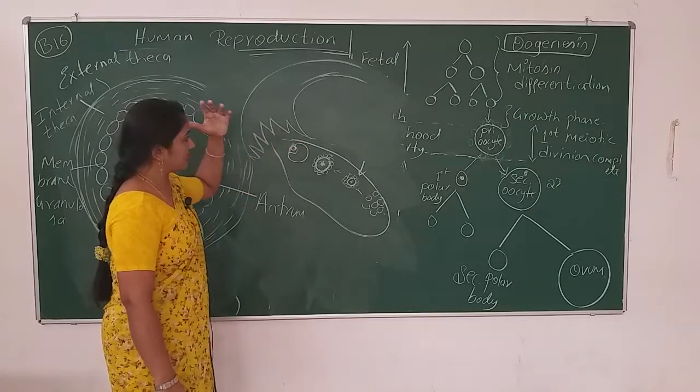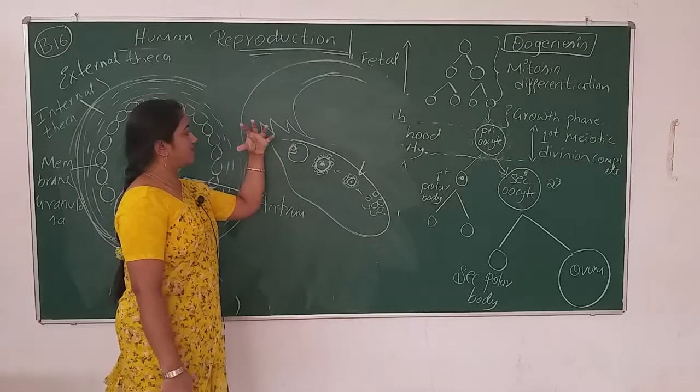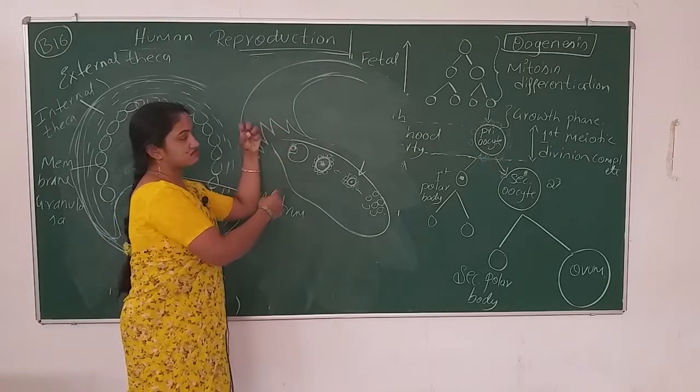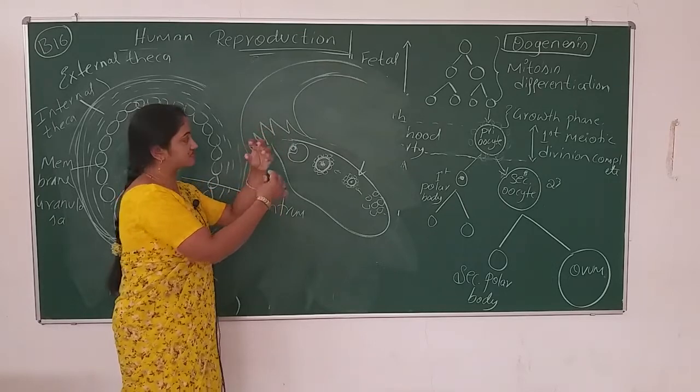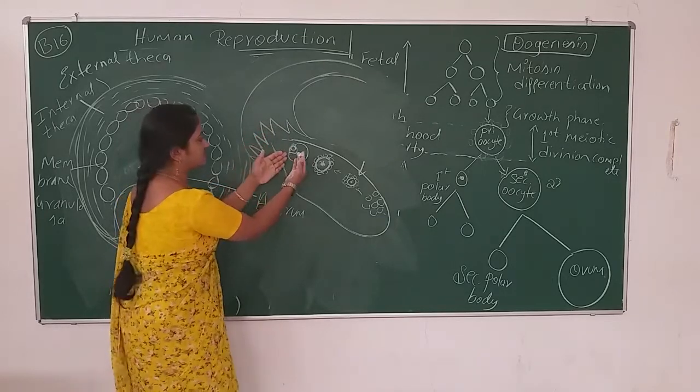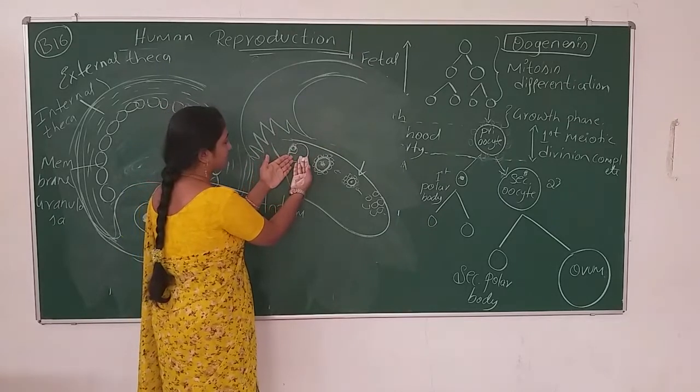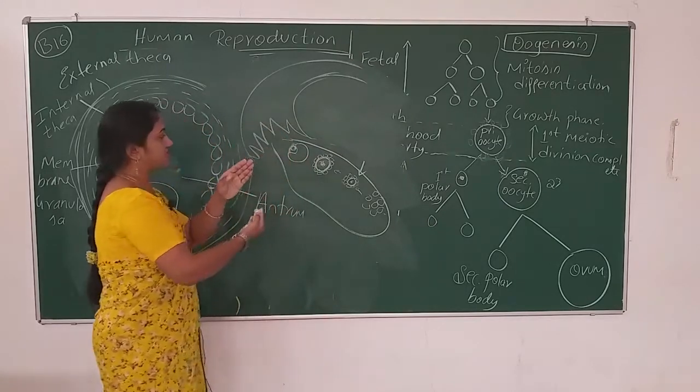The fimbriae suck in the content the Graafian follicle is about to release, that is, the secondary oocyte.